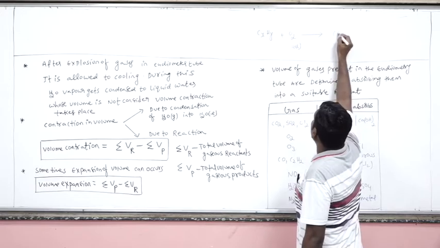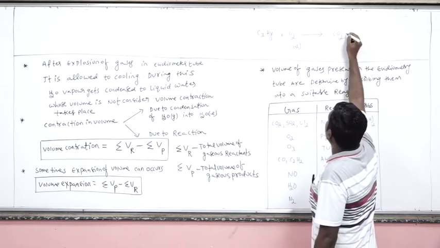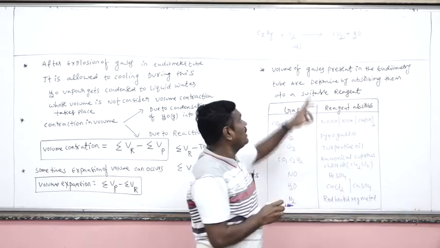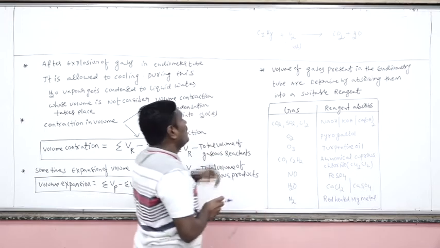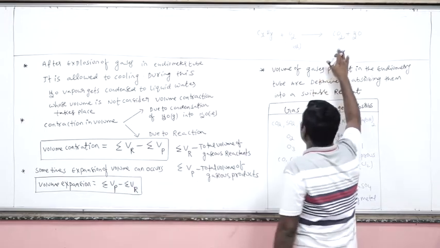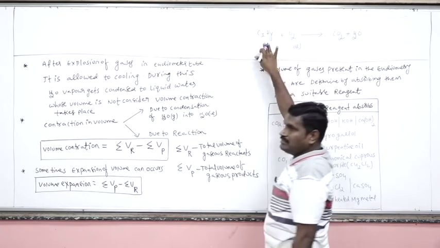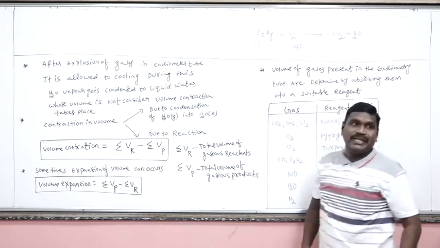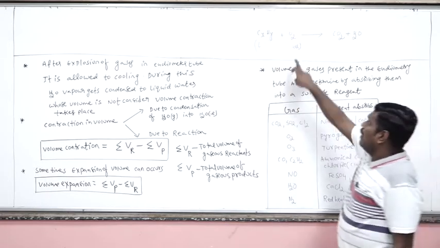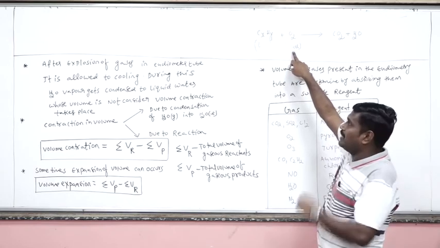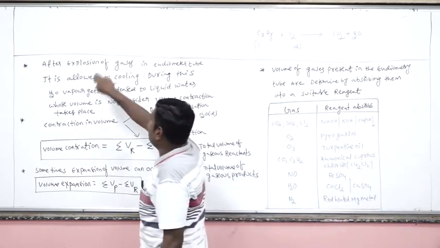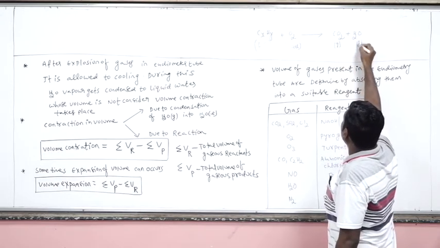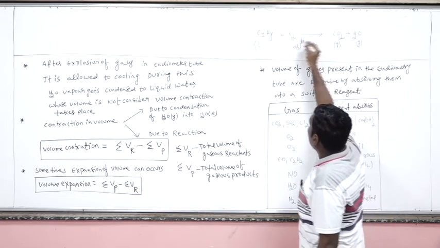Carbon will get oxidized to carbon dioxide. Hydrogen will get oxidized to water. Especially, we are dealing only with hydrocarbons. In this eudiometer tube, the hydrocarbon will be completely consumed because it is the limiting reagent, which will be completely consumed in the reaction. Now, what will be left in the eudiometer tube after complete explosion of gases? CO2 gas, water in the vapor phase, and oxygen in the gaseous state.